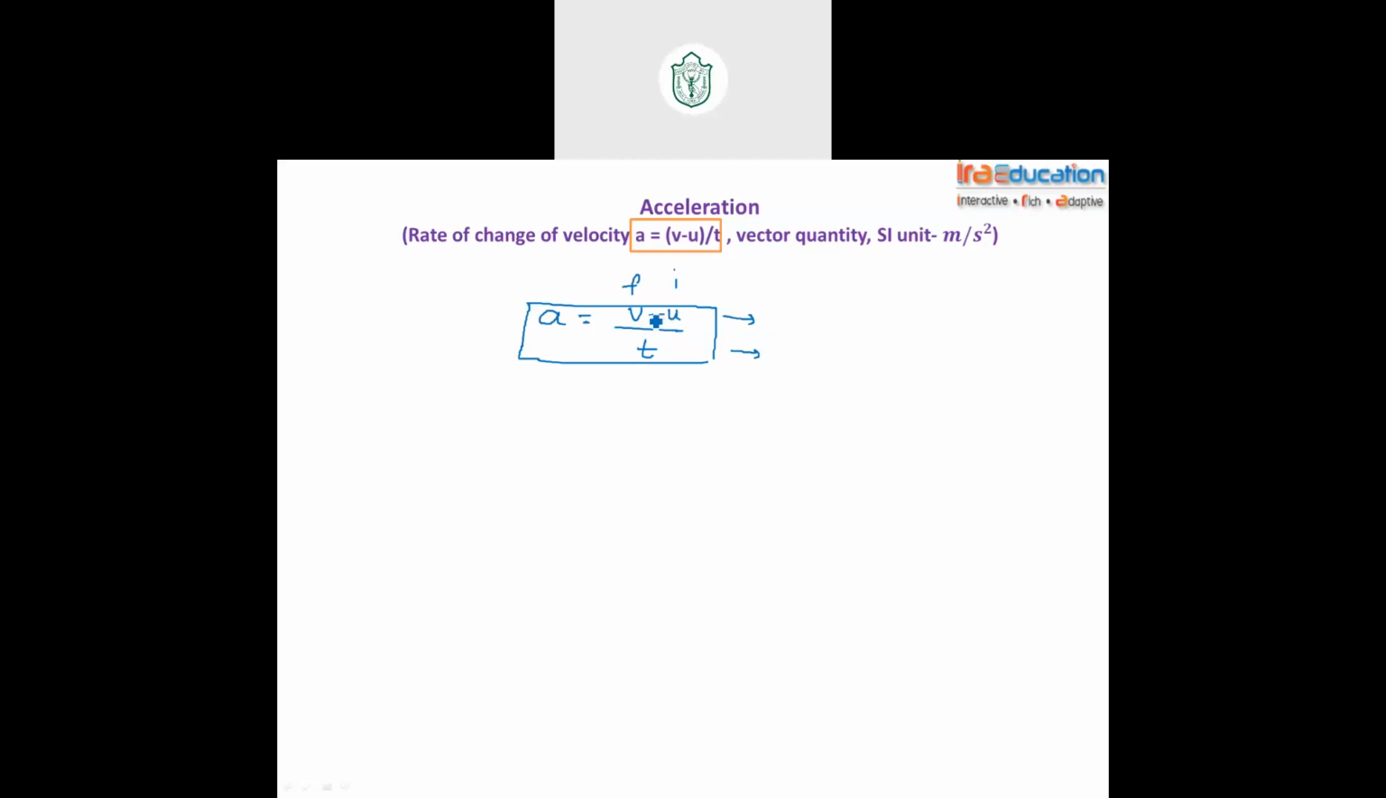What are the units? Let's see. Velocity is in the numerator, so meter per second from the numerator. Denominator is time, so second from the denominator. Finally, this comes to meter per second square. Is that clear? Everyone, meter per second square. Yes. Now, tell me the dimensional formula.